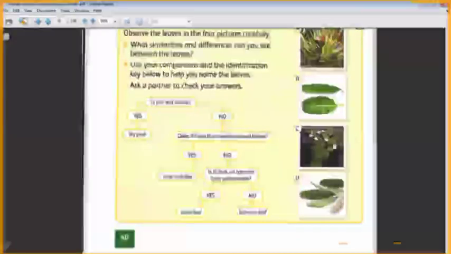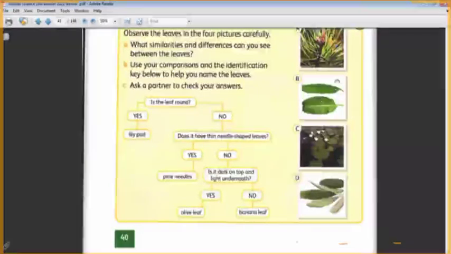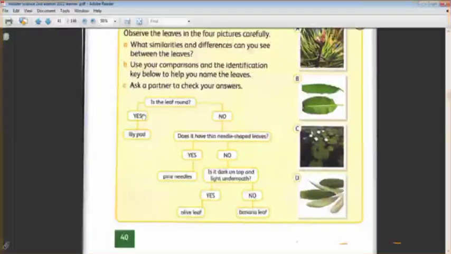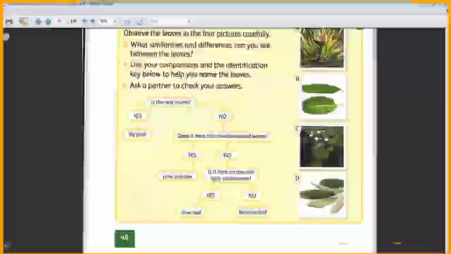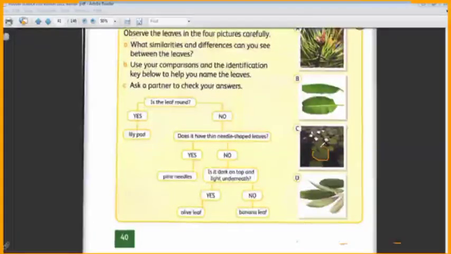We have 4 types of leaves for the plants. We want to sort them, so we will use the identification key. We will ask the first question: is the leaf round? Its shape is round. If we said yes, it's called lily pad. Which one is the round one, called lily pad? C. Yes, the leaf here is round shaped. So this one is called lily pad, which is C.